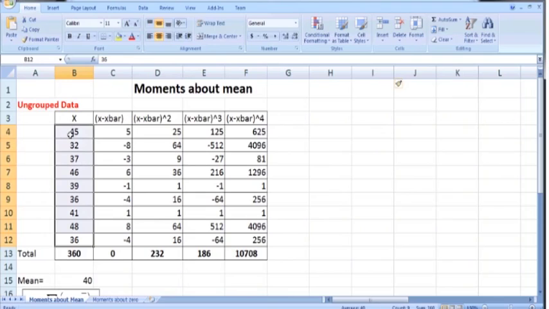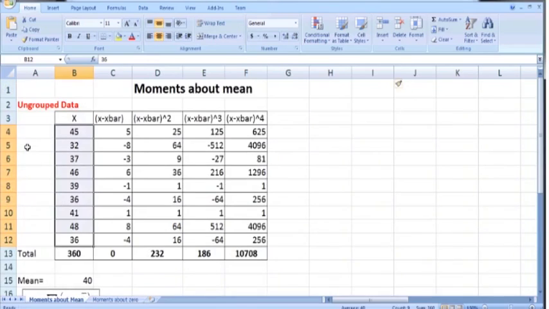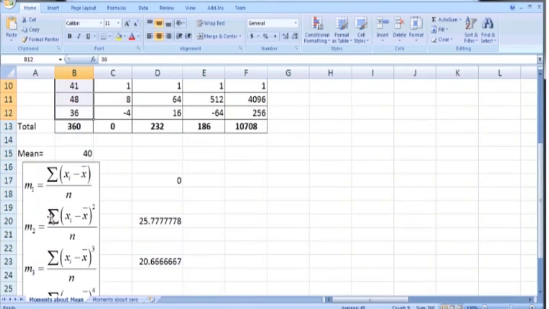This is our main data containing marks of 9 students. We are interested in calculating the first 4 moments about the mean, which are also called the central moments. So here is the formula M1. Since this is sample data, we are using the notation M1.